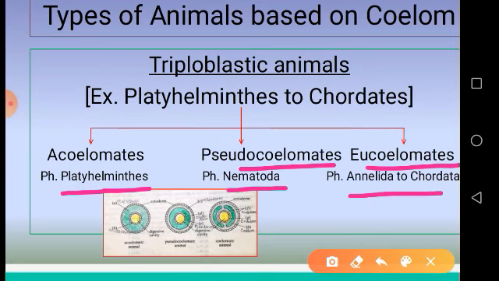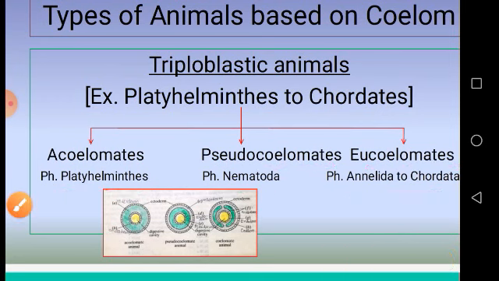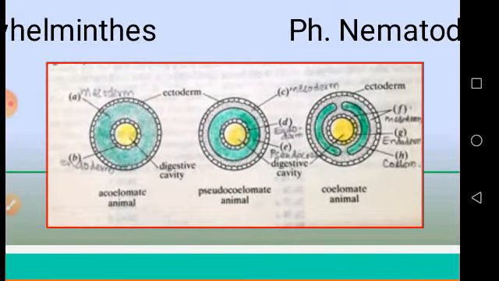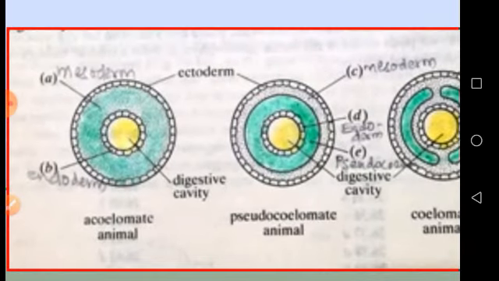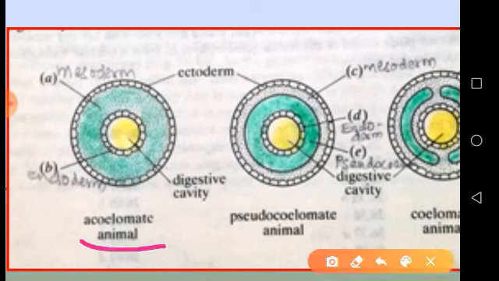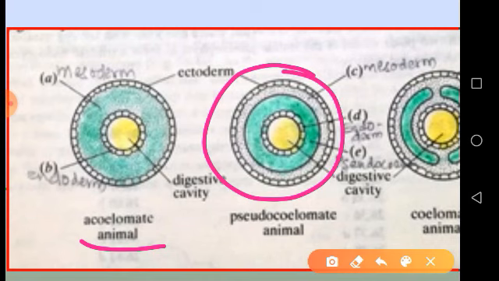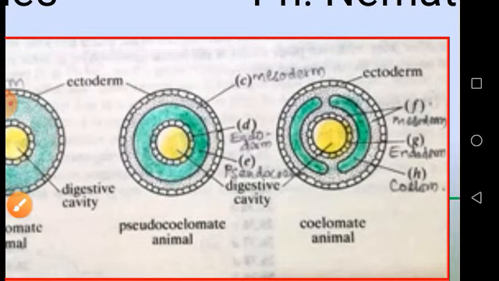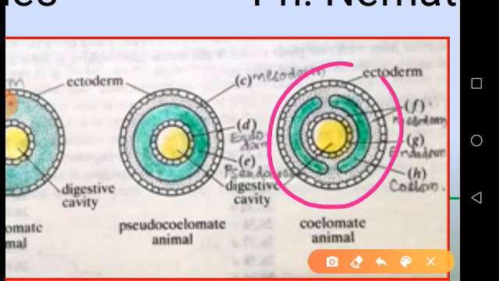Now we shall have a look at the figure given here. In all acoelomate animals, the body looks like this, in pseudocoelomate animals this is the actual figure, and in coelomate or eucoelomate animals the coelom looks like this.